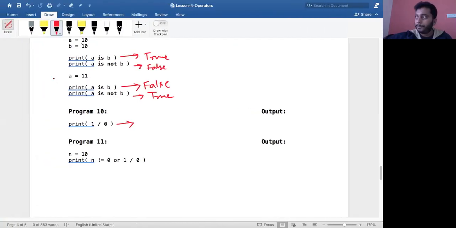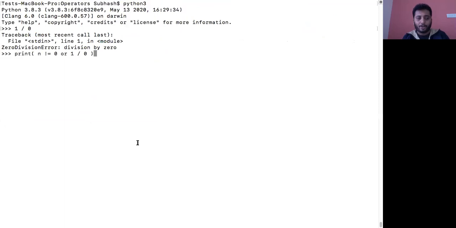Having said that, we'll go to the next one. This will result in an error, no problem. Next one, program 11: n is equal to 10, and then n not equal to 0 or 1 divided by 0. Who is given the highest priority over here? Division has to be given the highest priority, right? But does it work that way? We'll see. If division has the highest priority, then it should have given us an error like this, right? Now we'll see whether we get an error or not.